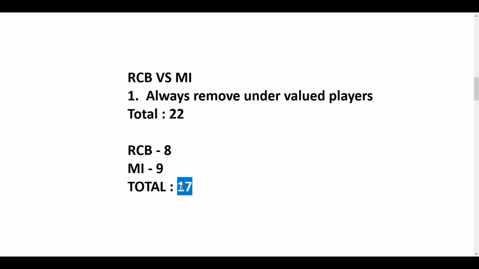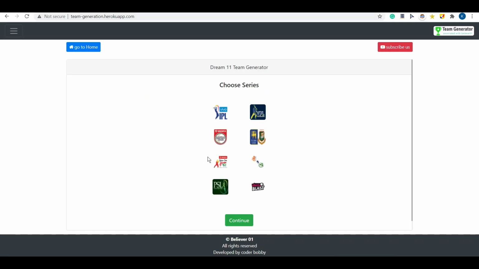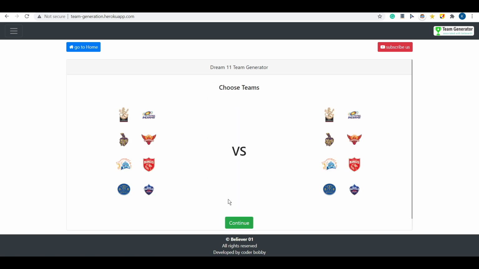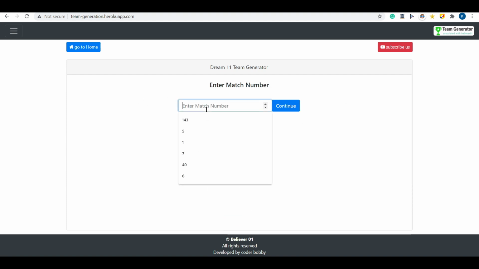So let's select all these 17 players in our software. Let's quickly go to our software and IPL, and we need to basically select advanced generation section. This is something you need to remember. So advanced generation section, we need to go for RCB versus Mumbai Indians, which is what we are taking for explaining all these 8 tips as an example. So let's go and continue, and we can give any match number.